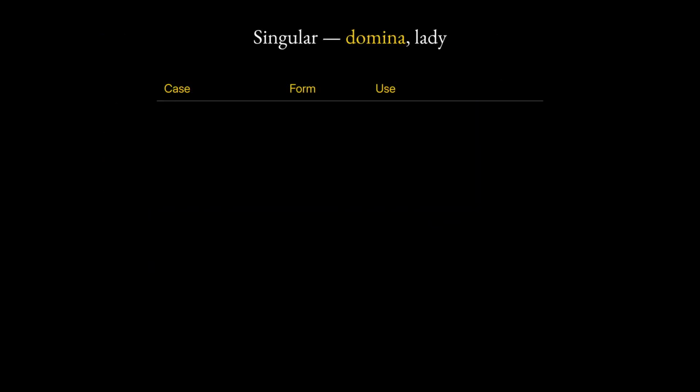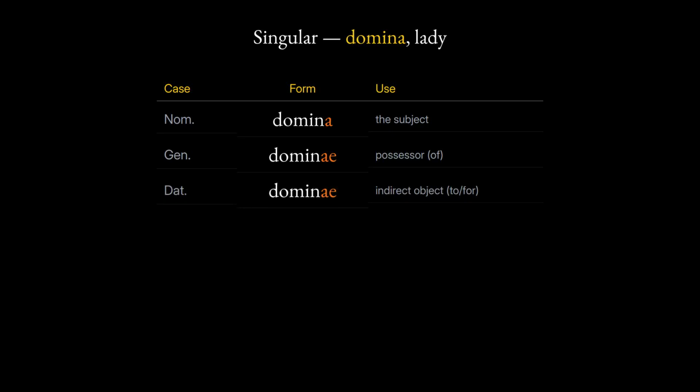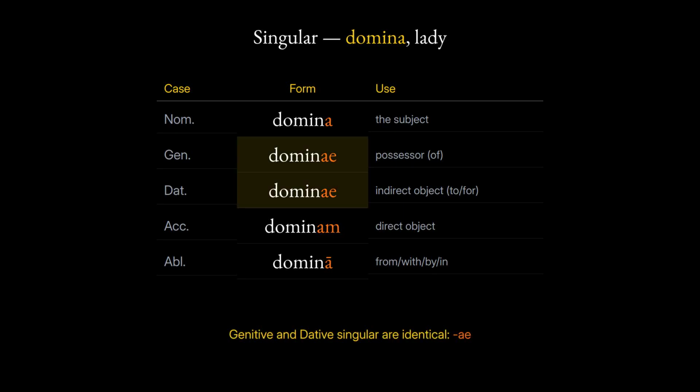Here is the full singular, using the model word for lady. The base never changes, only the ending does. Nominative, the subject. Domina. The lady. Genitive, the possessor. Dominae. Of the lady or the ladies. Dative, the indirect object, to or for. Dominae. To or for the lady. Accusative, the direct object. Dominam. The lady. Ablative, separation, means or place. Domina. From, with, by or in the lady. Notice the genitive and the dative singular look identical.